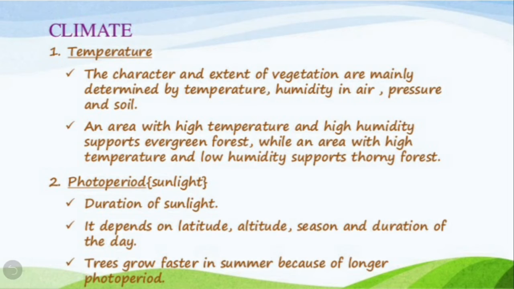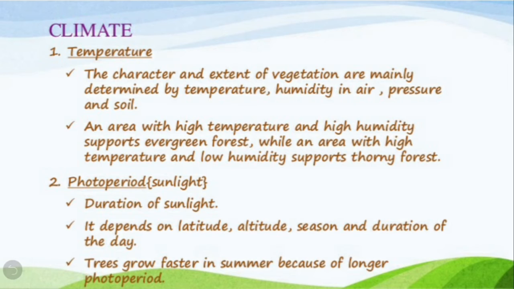An area with high temperature and high humidity supports evergreen forest, while an area with high temperature and low humidity supports thorny forest. So, different types of temperature support different types of vegetation. Now, the second in this climate is photoperiod, which means sunlight.